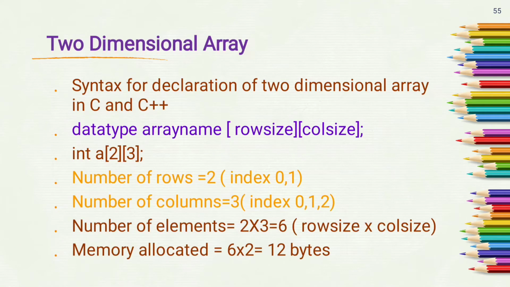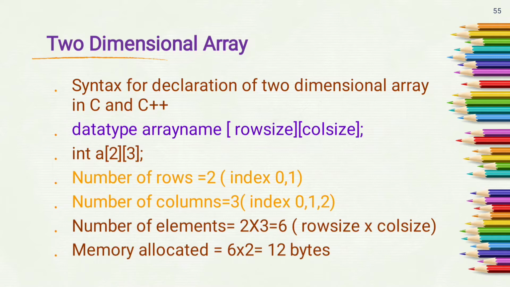The syntax for declaration of a two-dimensional array in C++ is, first we have to write the data type, then the name of the array, then here we have to specify two dimensions in square brackets. First is the row size and second is the column size. As we know that a matrix contains a number of rows and a number of columns, so in a two-dimensional array we have to specify the size of the row and the size of the column.